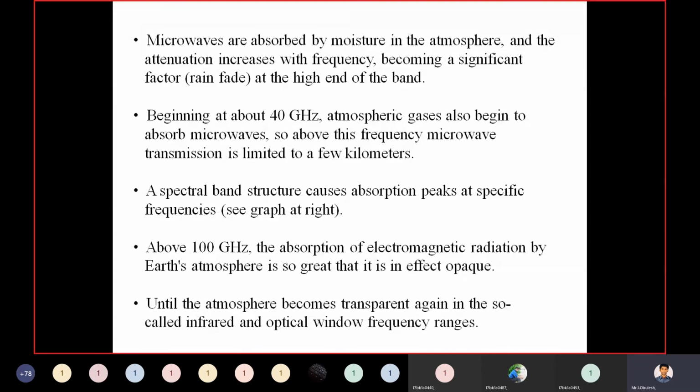Above 100 gigahertz, the absorption of electromagnetic radiation by the atmosphere is so great that it is in effect opaque. This means that it stays opaque until the atmosphere becomes transparent again in the so-called infrared and optical window frequency ranges.